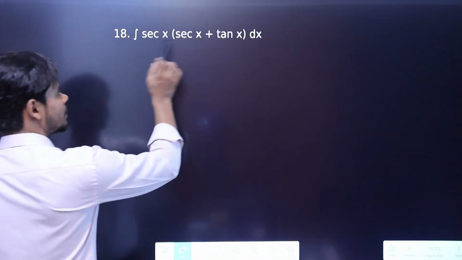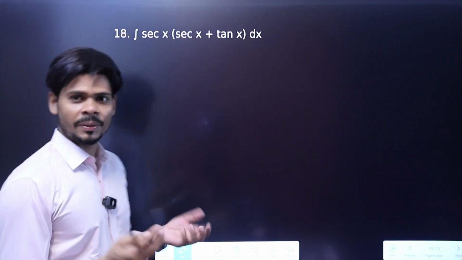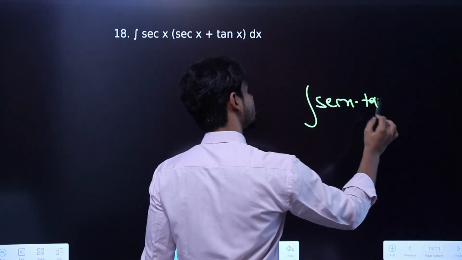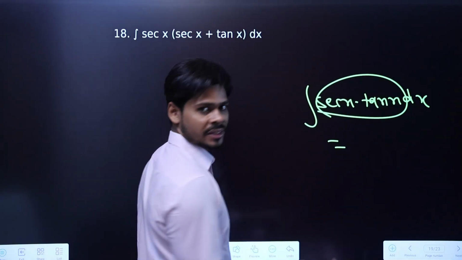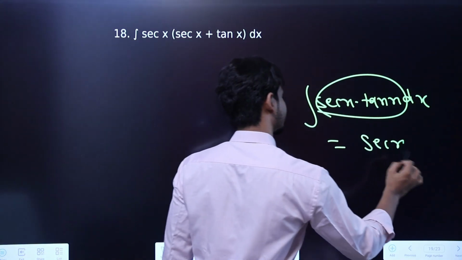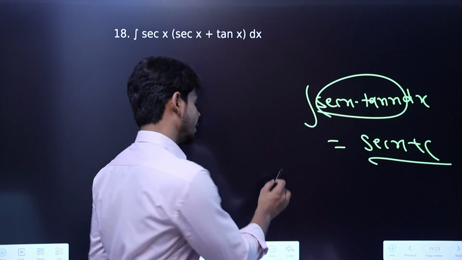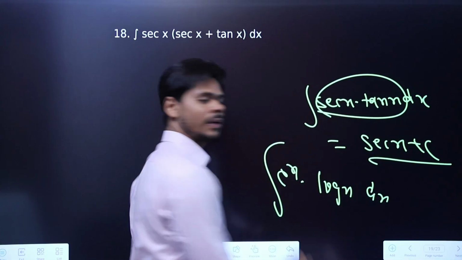Because in multiplication we can't find the integral, unless you know the integral directly, that's fine. For example, if we are given sec x into tan x, here two functions are given, but we already know the direct answer, so you can write the answer will be sec x plus c. But if I give you randomly two functions like e raised to power x into log x, then we don't know how to integrate these two functions.